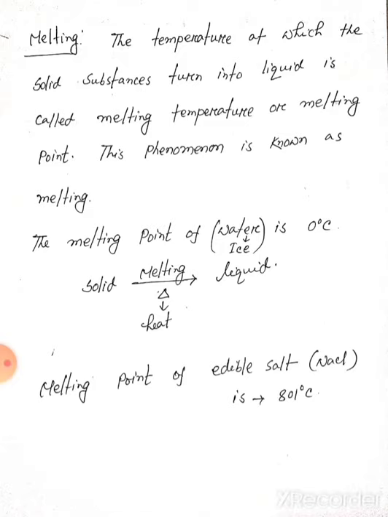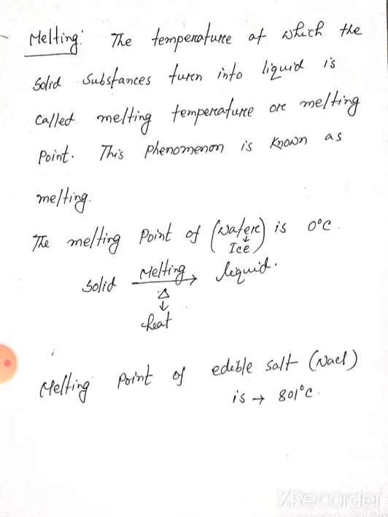So melting temperature is a particular temperature, but the total phenomenon is known as melting. The melting point of ice is 0 degrees Celsius. So ice melts at 0 degrees Celsius. This is the melting temperature of ice, and this phenomenon is known as melting.